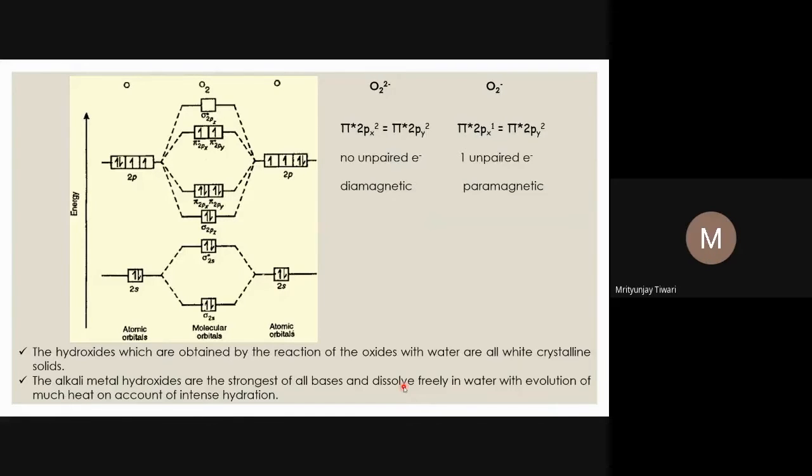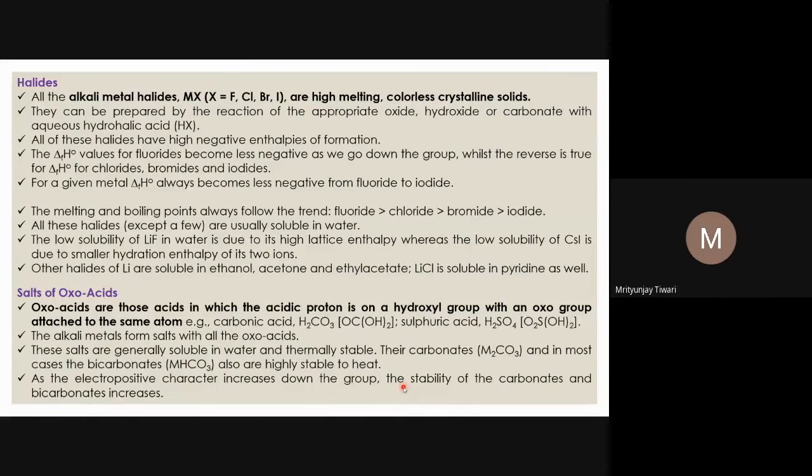Dissolution is favorable, which means energetically favorable, so energy will be released into the surrounding, and the energy of the entire system will decrease. Dissolution of alkali metal hydroxides is favorable and exothermic in nature.